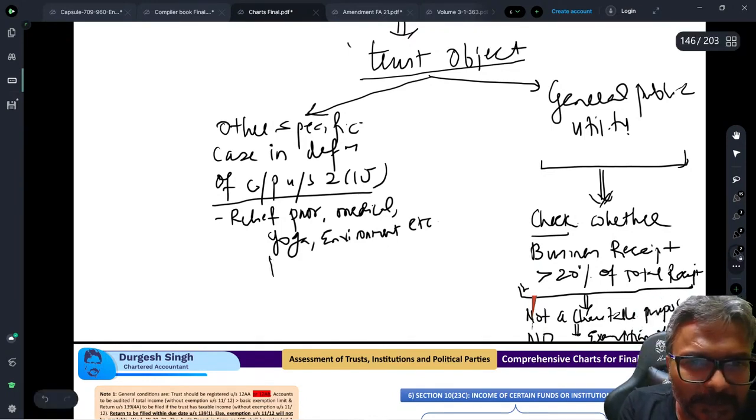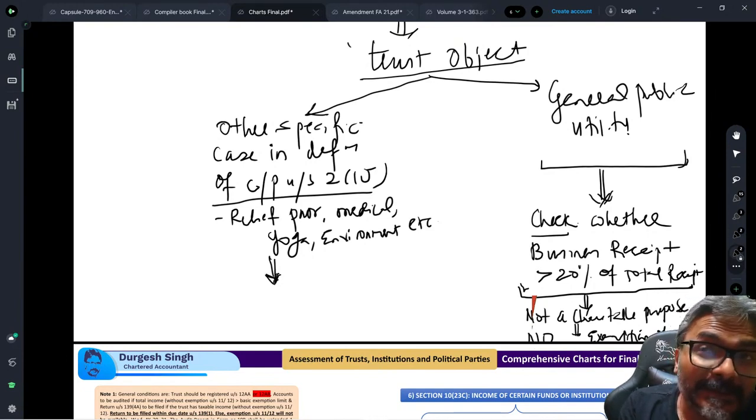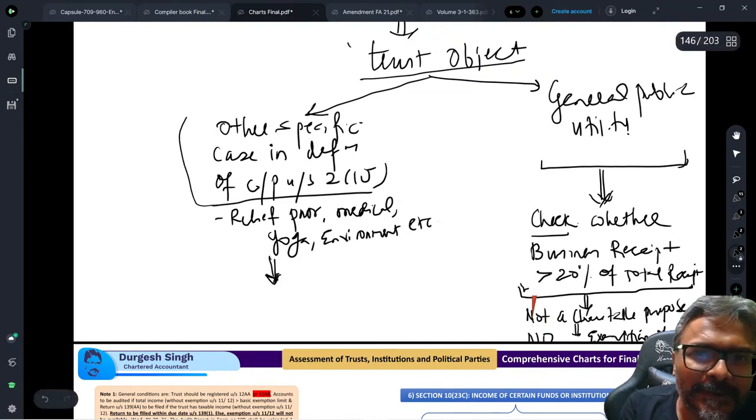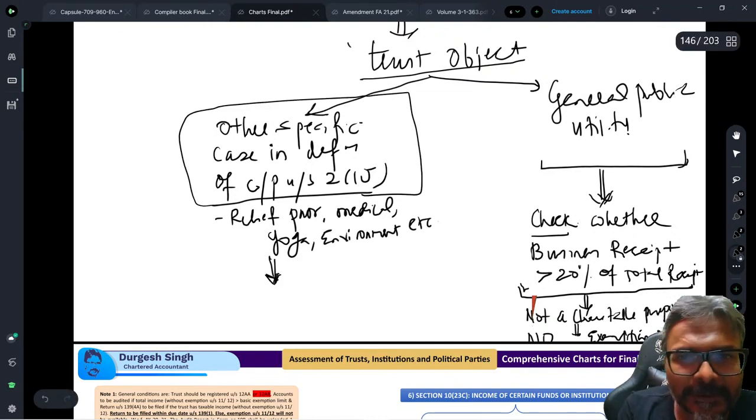In that ICAI question, see how smart these people are. In that question, which I have seen, the question was for the medical and the college, hospital. Both the hospital and the college were mentioned there. If it is about the college and the hospital, then students, it does not fall under general public utility. It will fall under this category.